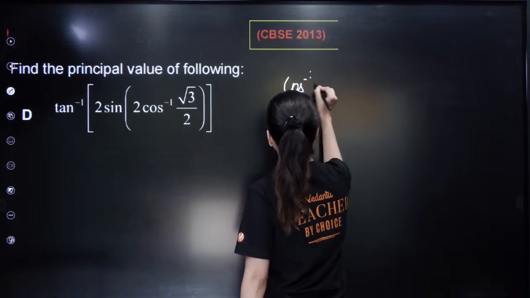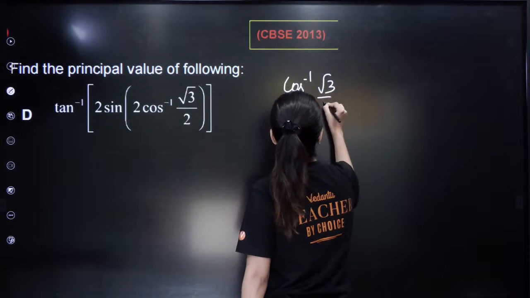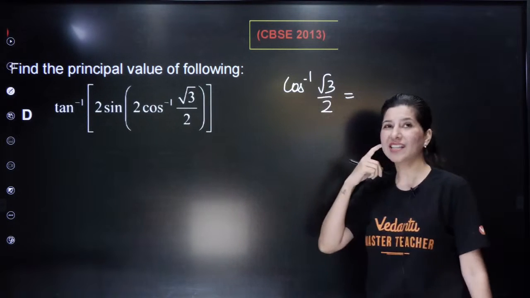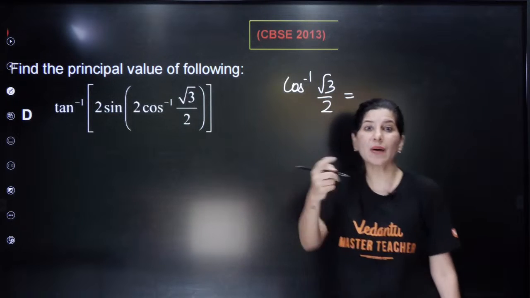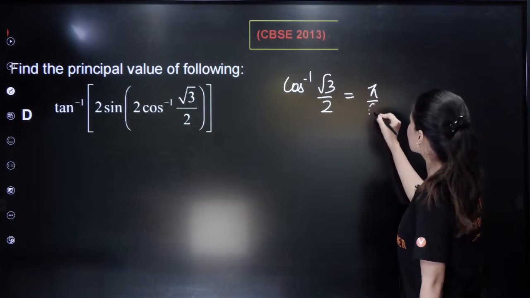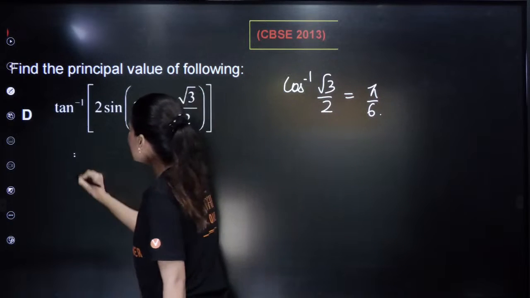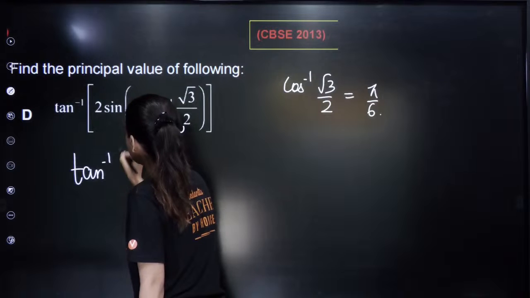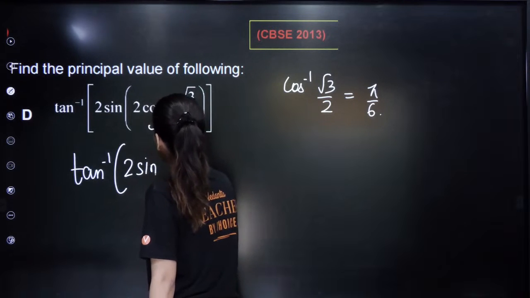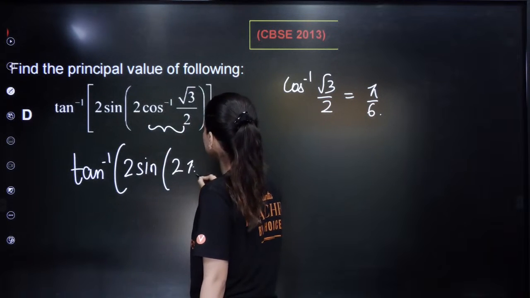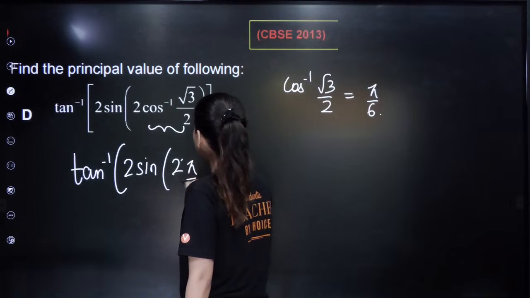Cos inverse root 3 by 2. Who is going to tell me? So cos theta is root 3 by 2 at 30 degree, pi by 6. So this is pi by 6. Why not put the value over here? So this will be replaced by pi by 6. So tan inverse 2 sine, and then we have 2 pi by 6, that means pi by 3.